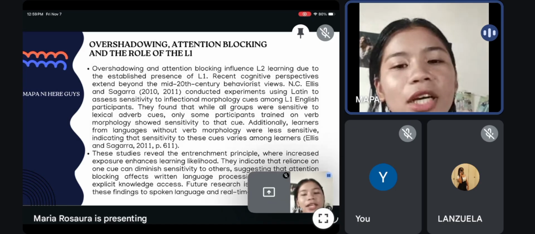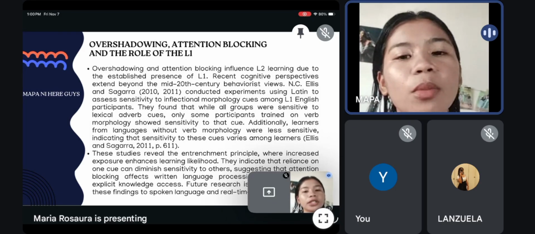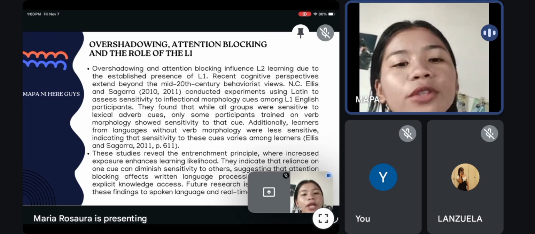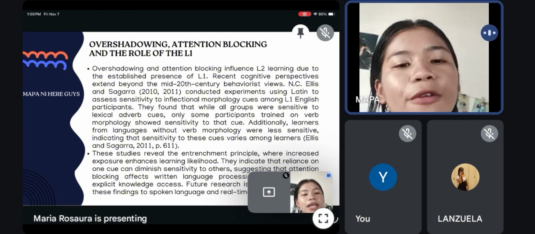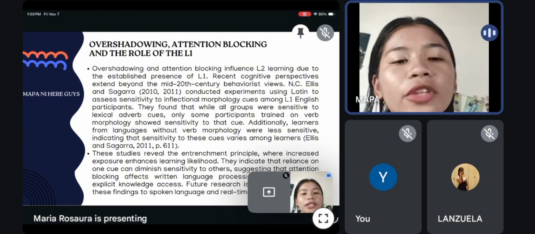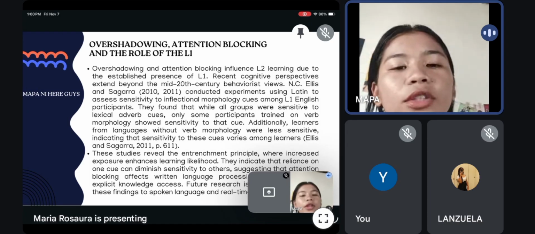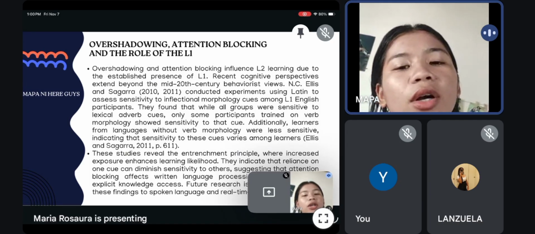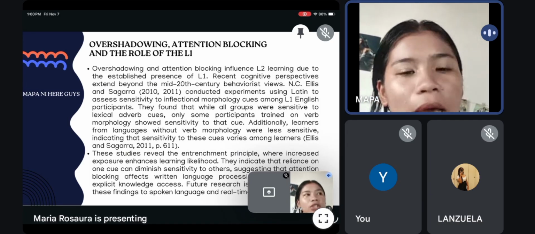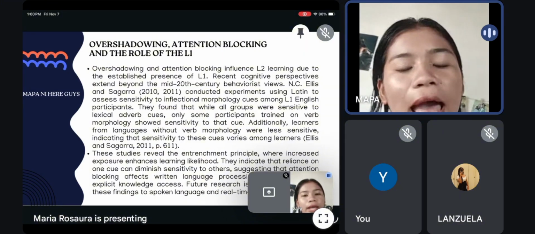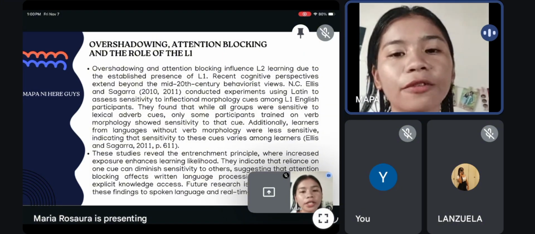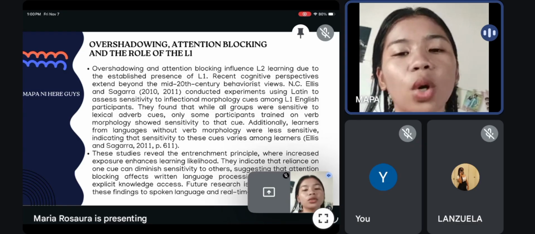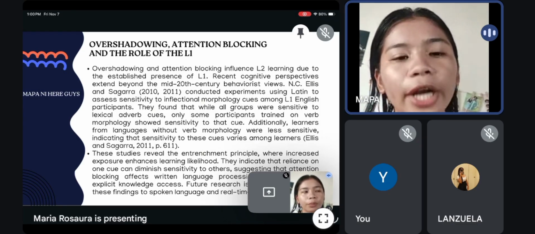In learning a second language, we do not always learn the most common or frequent forms first. This is because other things affect how we notice and understand language. There are two important ideas: overshadowing and attention blocking. Overshadowing happens when one part of a sentence already gives enough meaning, so the learner ignores another useful part.